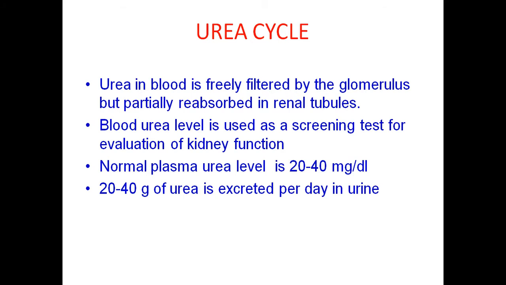Glutamine is converted to glutamate in the liver. Finally this glutamate releases the ammonia, and that ammonia is trapped, and carbon dioxide from the TCA cycle is trapped for the synthesis of urea. So this is what we have seen. Now we are moving on to the actual urea cycle.